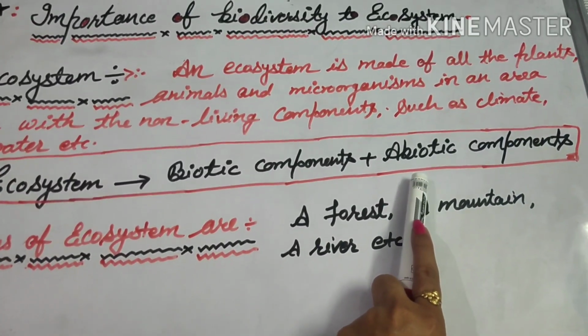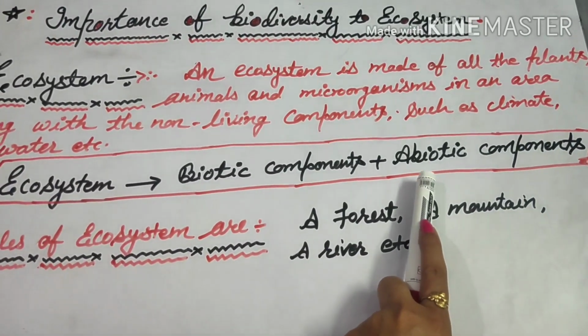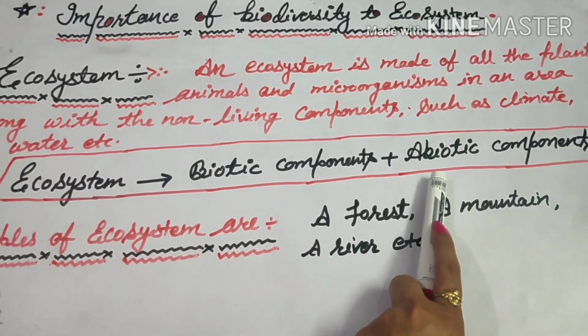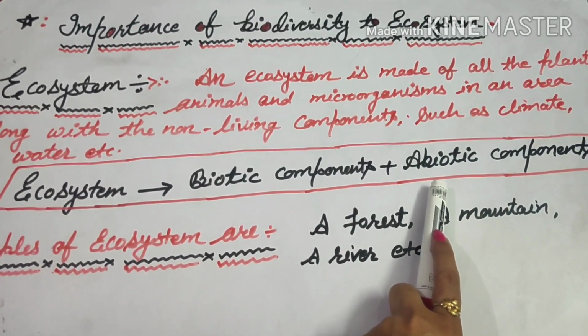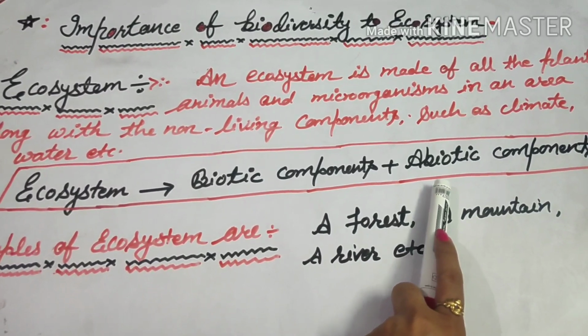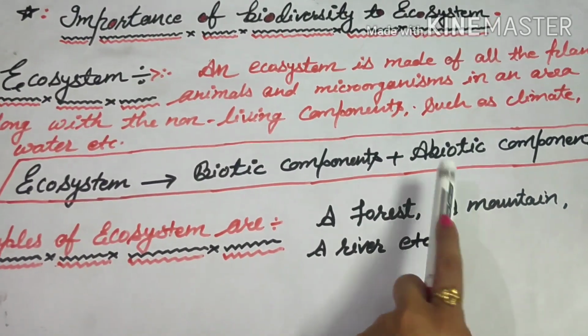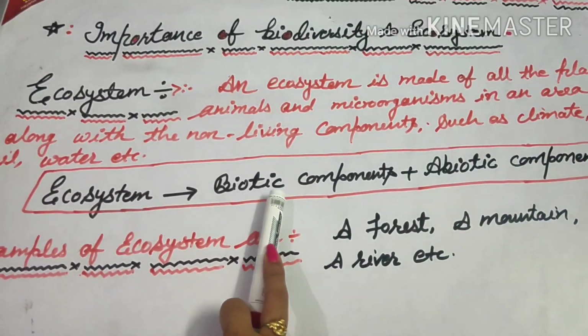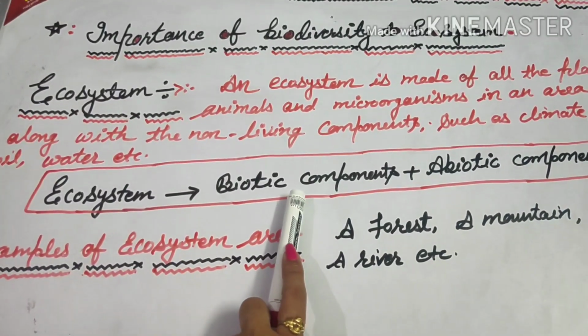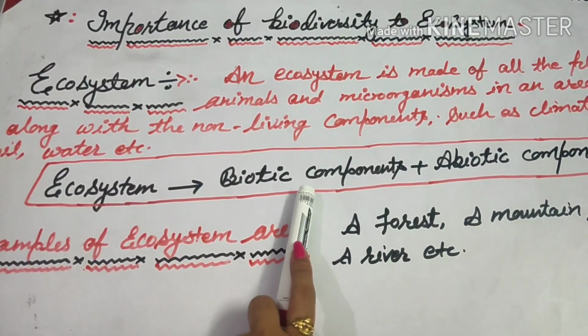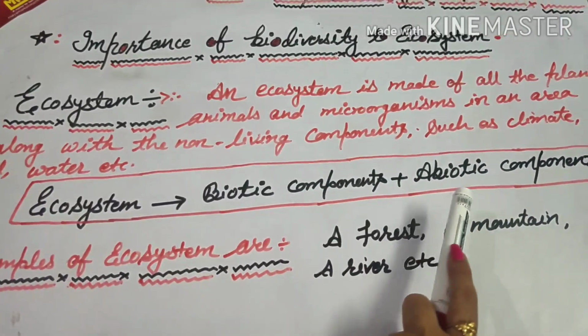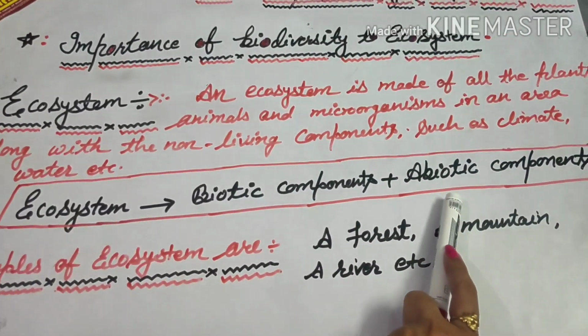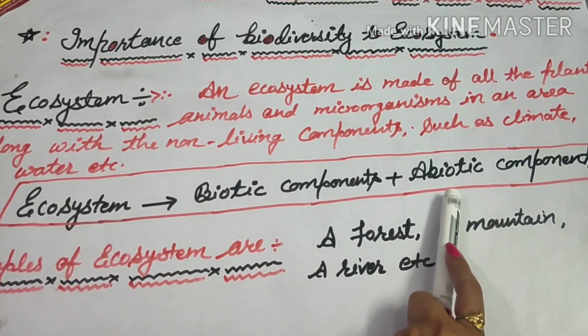Non-living components like air, soil, water, sunlight are known as abiotic components. So basically biotic means all the living components, and abiotic means all the non-living components.